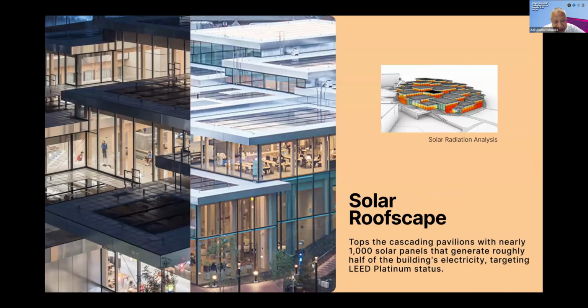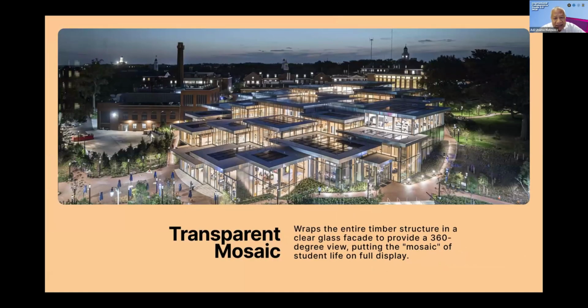And on the roof, they placed a solar roofscape with nearly 1,000 solar panels that generate roughly half of the building's electricity. It would be LEED Platinum status. Yeah, the result would be a transparent mosaic of public life on full display. We could see it in the urban area.